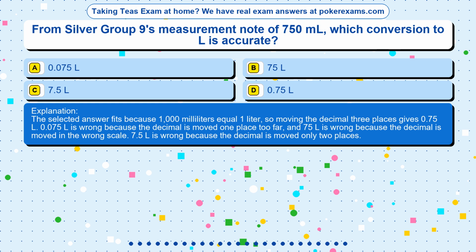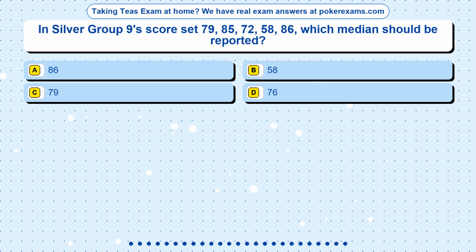0.075 L is wrong because the decimal is moved 1 place too far, and 75 L is wrong because the decimal is moved in the wrong scale. 7.5 L is wrong because the decimal is moved only 2 places. Question 12. In Silver Group 9's score set 79, 85, 72, 58, 86, which median should be reported? Option A 86, Option B 58, Option C 79, Option D 76.